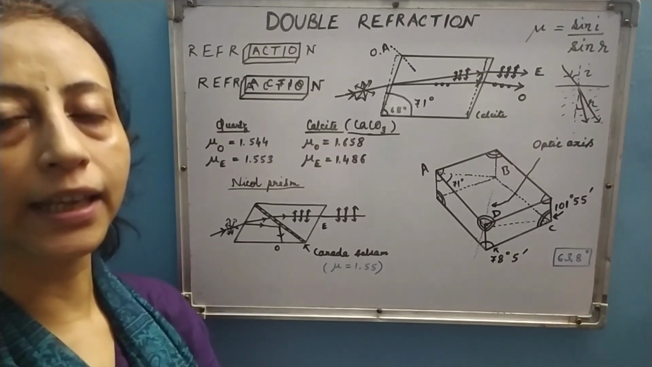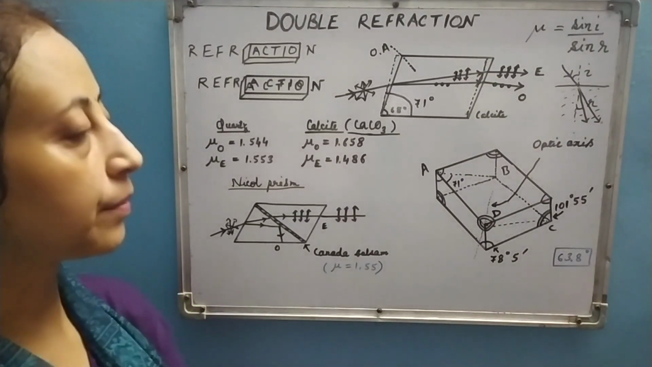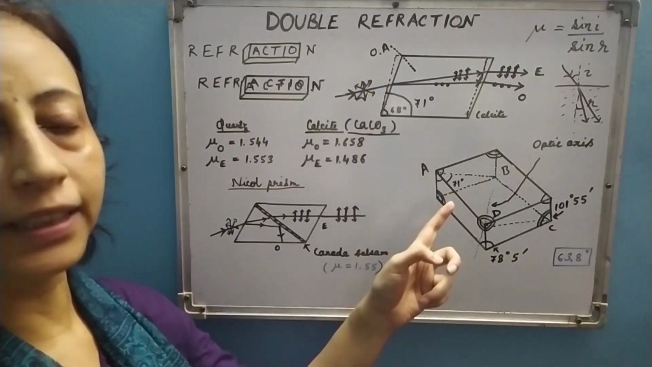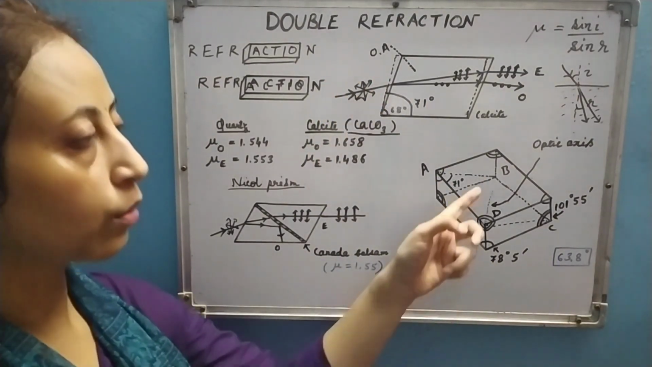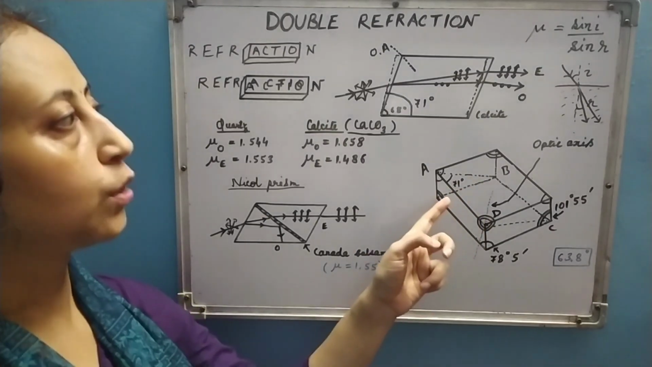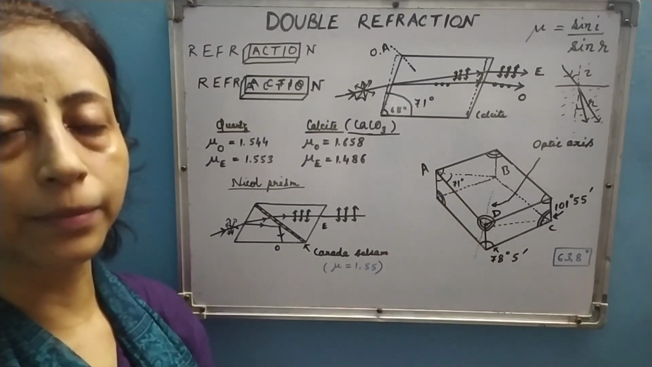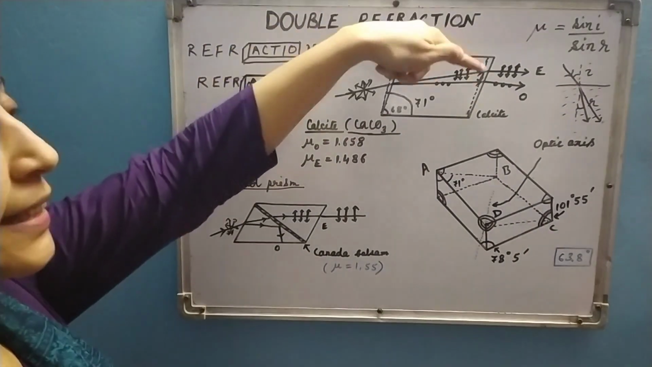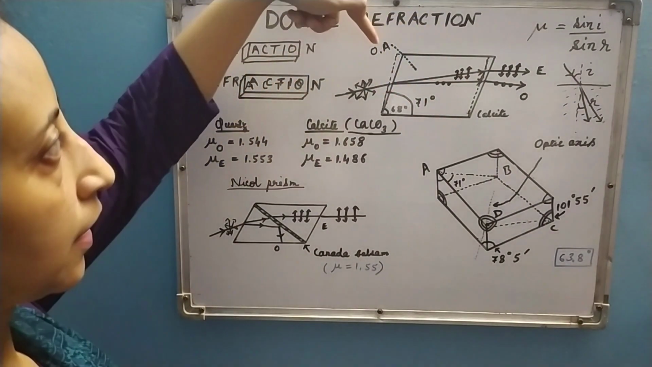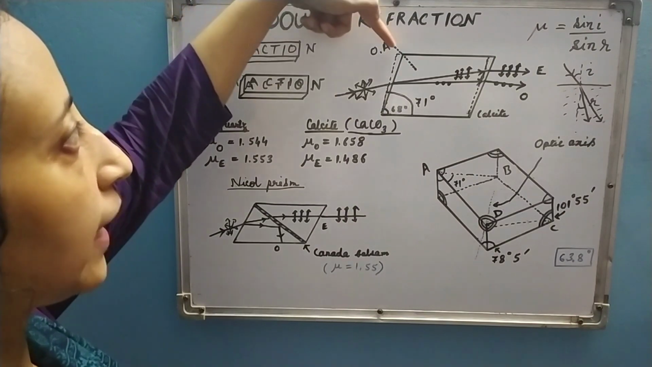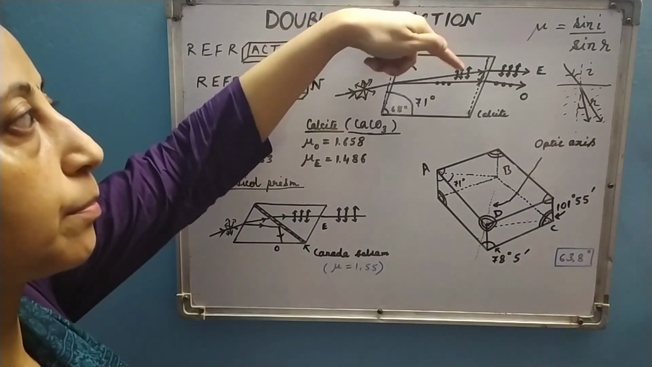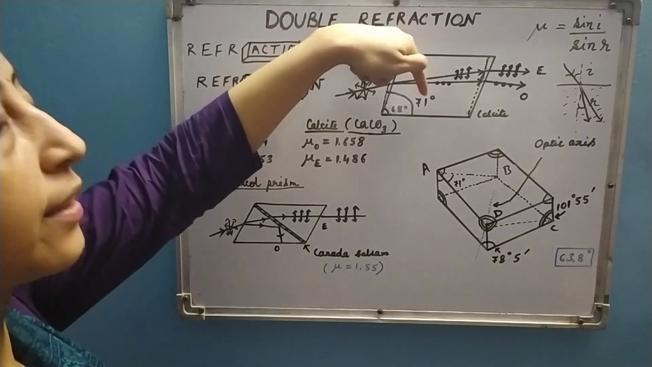Now let us come to the idea of optic axis. What is optic axis? It is one particular direction in case of some doubly refracting crystals, along which if you allow the incident ray to fall, then there will be no double refraction. That means if this is the direction of optic axis, suppose for this calcite crystal, then if you allow the incident ray to fall along this direction, you cannot see two rays in the refracted part. Only one ray will be there.